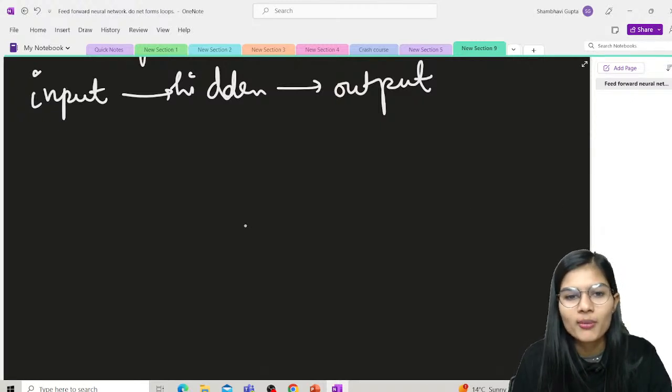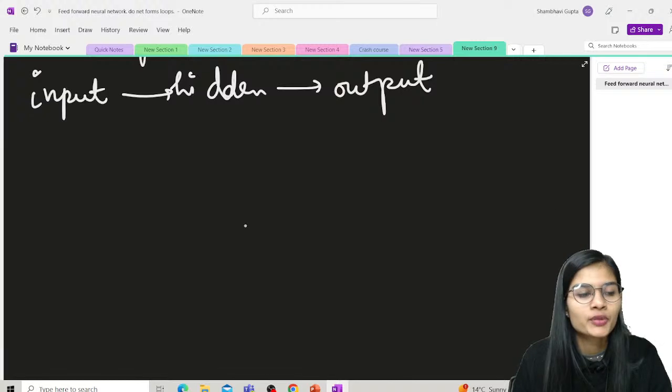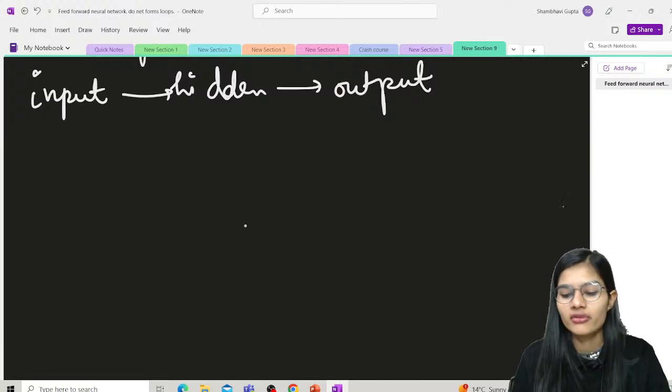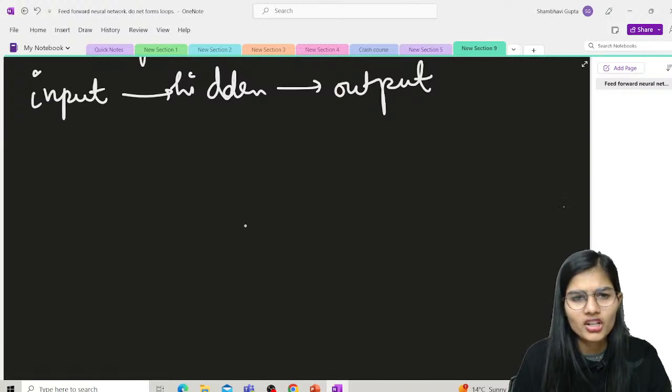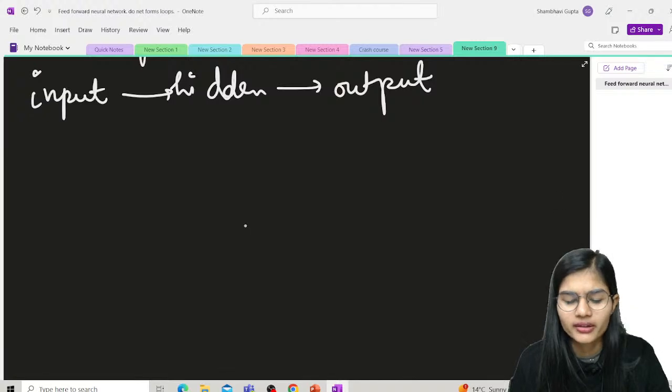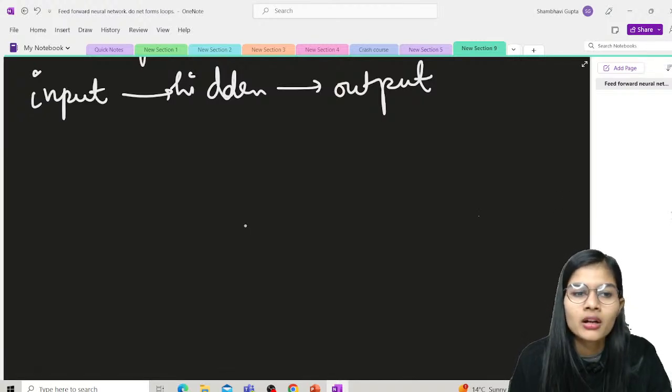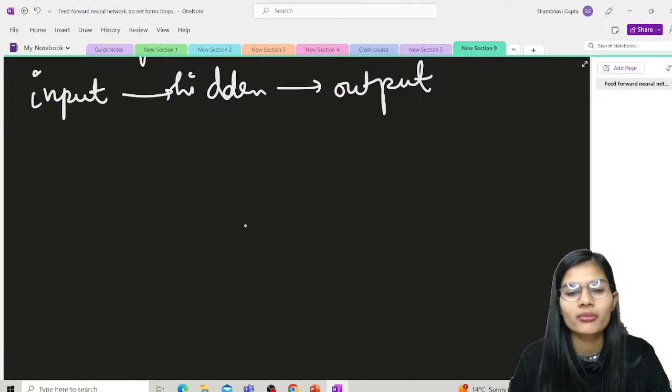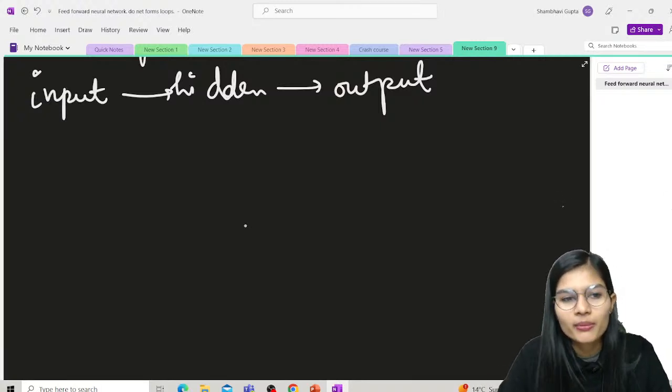It can't come back from the output to the hidden, even if you missed some information or some information is not needed. You can't take the information back from the output node. It is not allowed in feed-forward neural networks. So remember this particular thing.